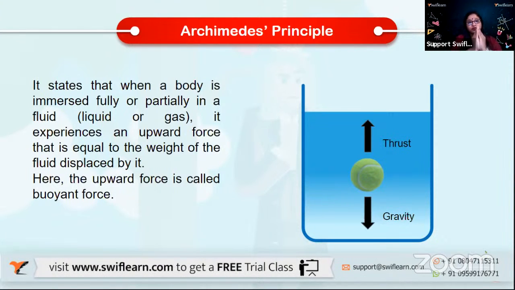The upward force here, we mean the buoyant force. So whenever an object is either fully or partially immersed in water, it experiences an upward force, your buoyant force, which is equal to the weight of the fluid displaced by it. You will always see fluid being displaced when you try to immerse an object inside a liquid.